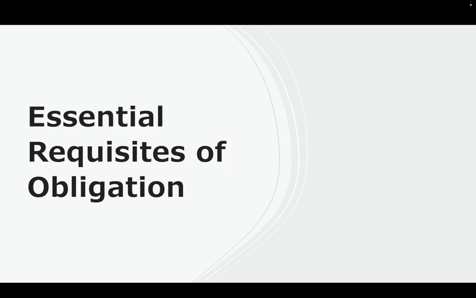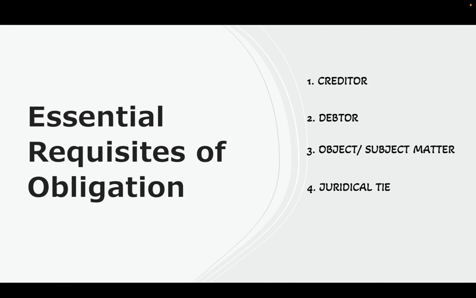We have also discussed the different essential requisites of an obligation. What then are the requisites of an obligation? We have the creditor, the debtor, the object or the subject matter, and the juridical tie. Remember that in the absence of one of these essential elements, there is no obligation to speak of.